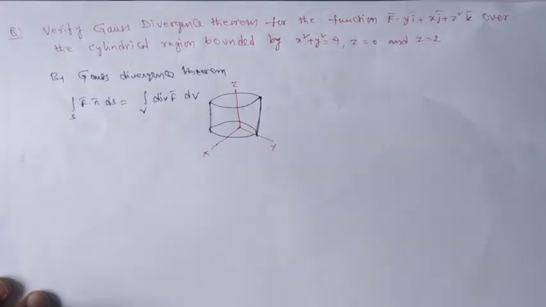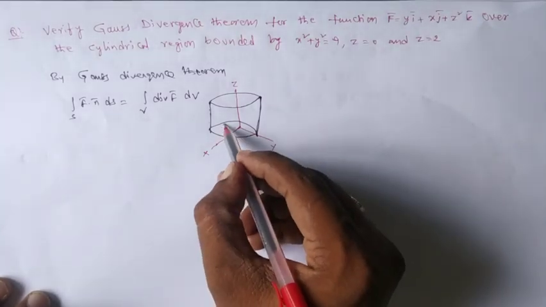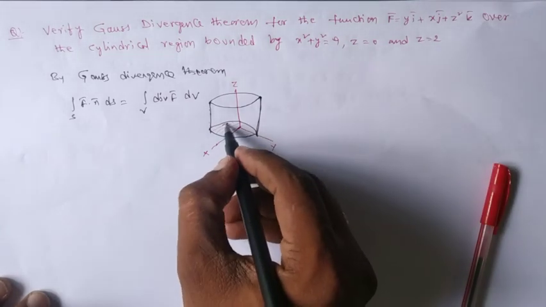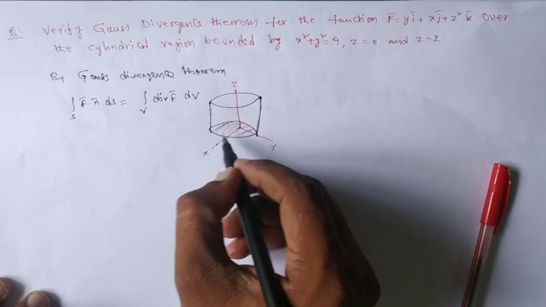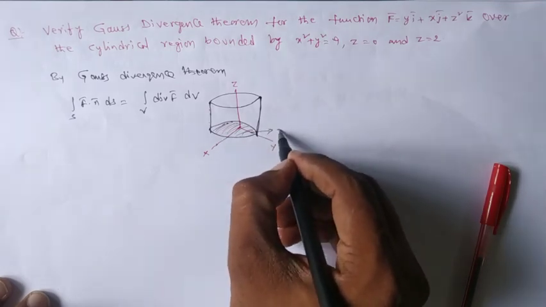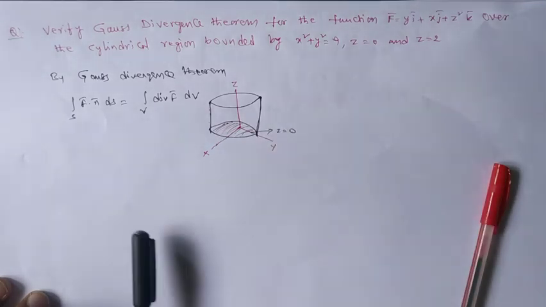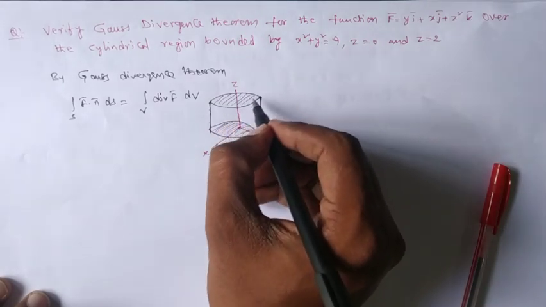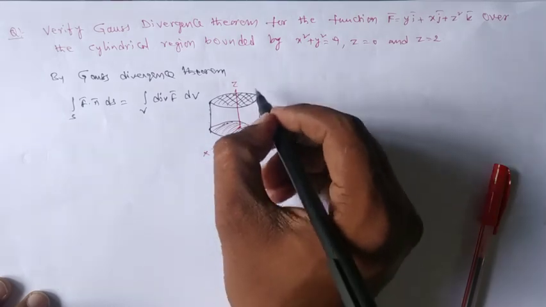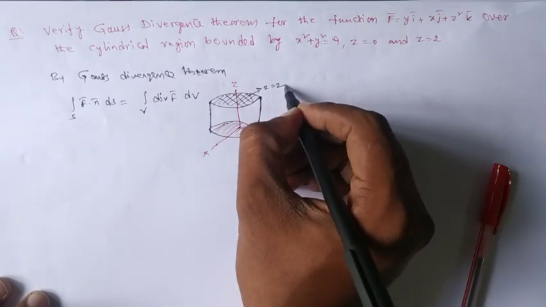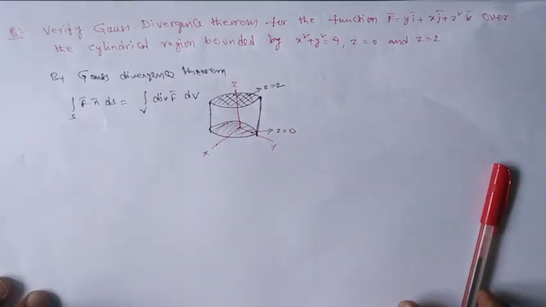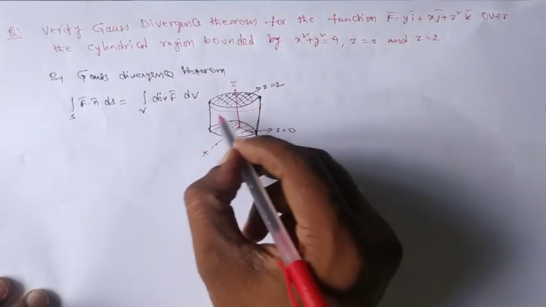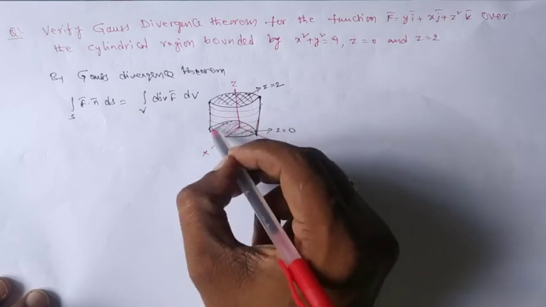So here there are three faces. One is this face, that means this xy plane. On the xy plane we have this, which is our z equal to 0, and the second one is this surface. This surface I am considering as z equal to 2. Similarly, the circular surface is there, that is this type. You can see this region.